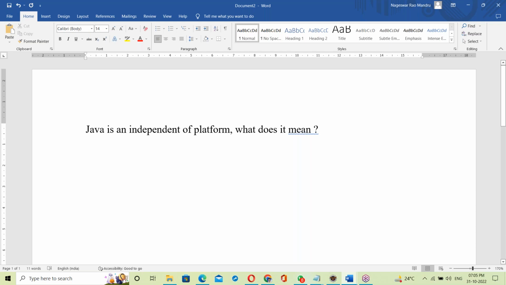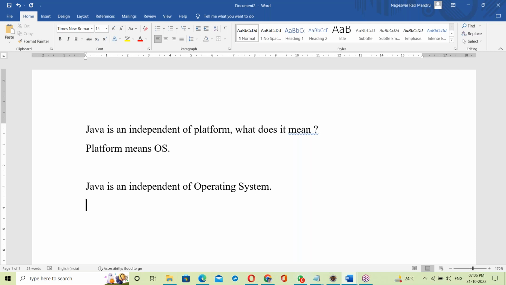Java is an independent platform. What does it mean? Here platform means OS, platform means operating system. Java is an independent platform means Java is independent of the operating system.